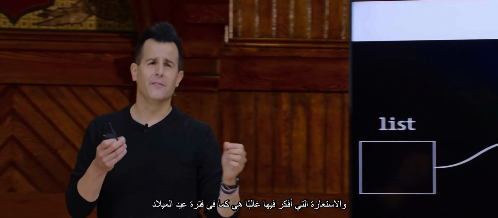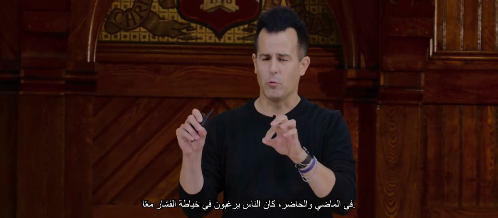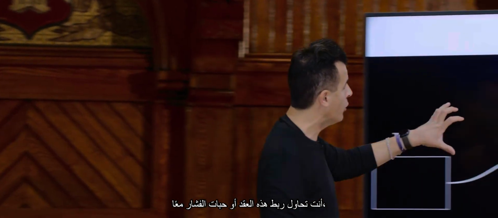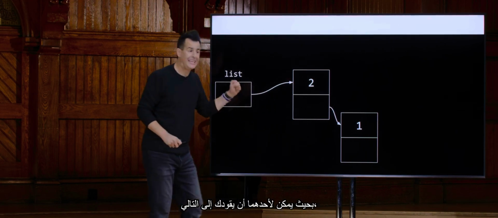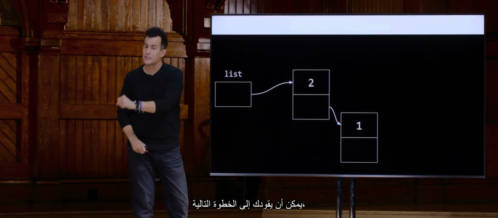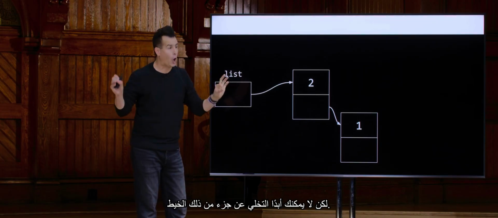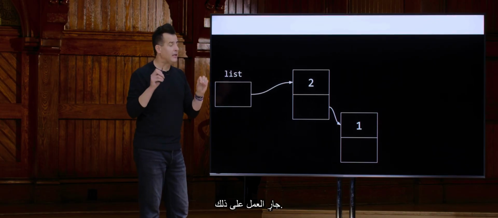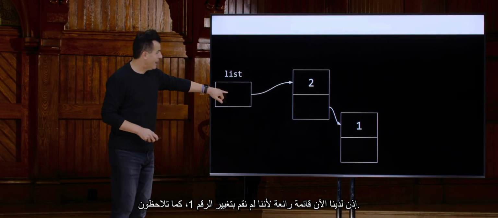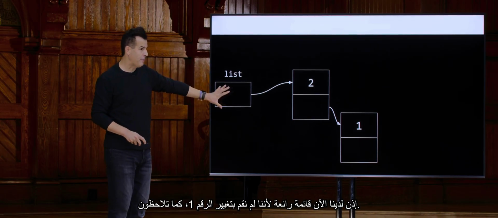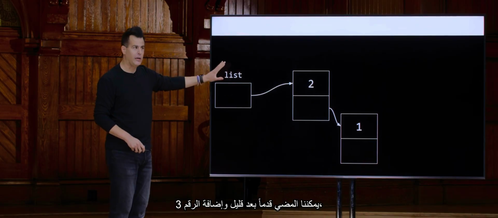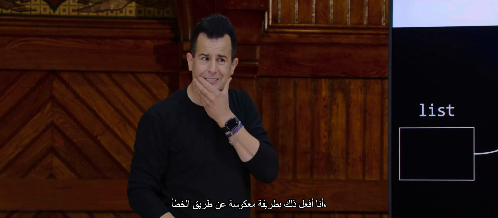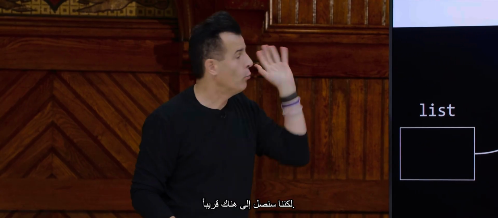And the metaphor I often think of is like around Christmas time in olden times when people would stitch popcorn together. That's what you're kind of doing with a thread here. You're trying to stitch together these nodes, or popcorn kernels, if you will, such that one can lead you to the next, can lead you to the next, can lead you to the next, but you can never let go of part of that strand in the process. So here now we have a list, which is great because notice we haven't touched the 1, but we've added the 2. We can go ahead in a moment and add the 3, but you can perhaps see where this is going. I'm kind of doing it backwards by accident, but we'll get there soon.